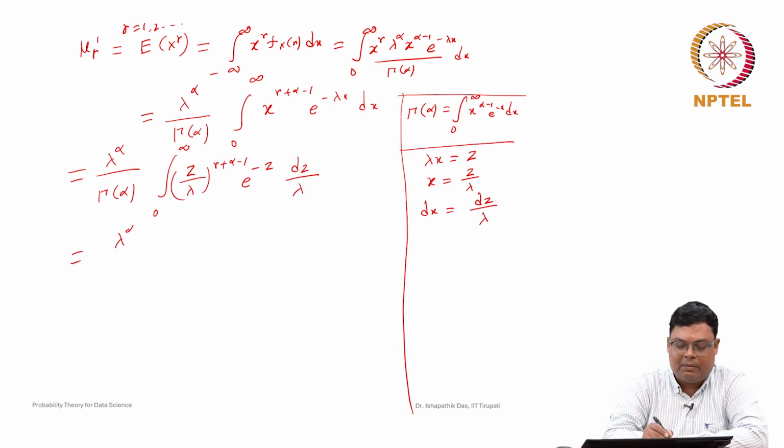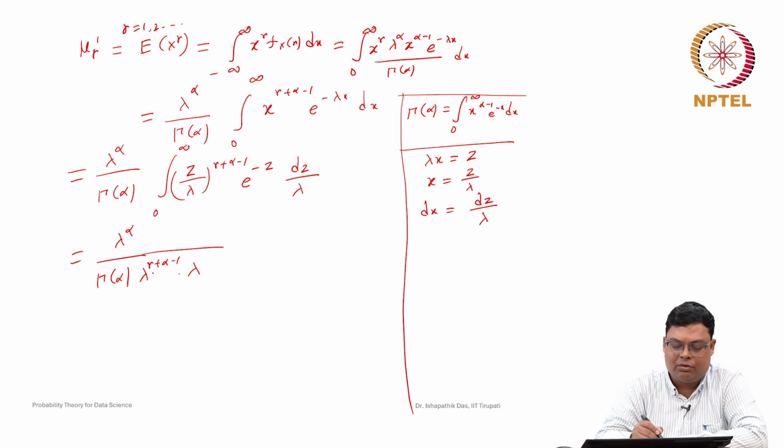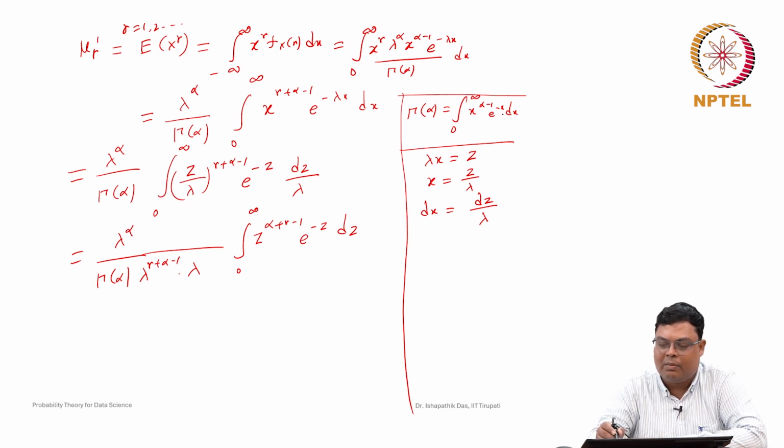So, this is nothing but lambda to the power alpha by gamma alpha. Note that here we have lambda to the power r plus alpha minus 1 into another lambda, so it is nothing but lambda to the power r plus alpha. Then it will be the integral from 0 to infinity of z to the power r plus alpha minus 1 e to the power of minus z dz. Now you compare this with the gamma function: x to the power alpha minus 1 e to the power of minus x dx from 0 to infinity. Here it is z to the power alpha plus r minus 1 e to the power of minus z dz, so it is nothing but gamma alpha plus r.